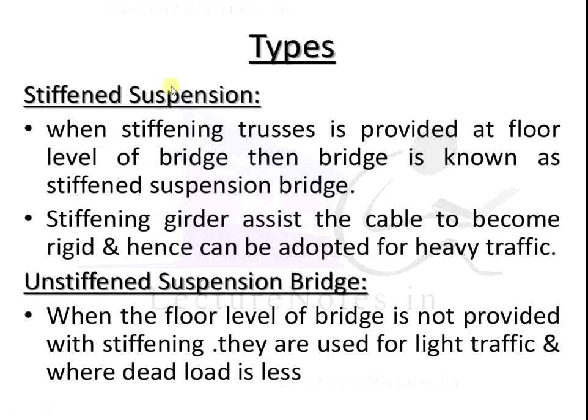Then there are two main types of suspension bridges. The first is the stiffened suspension bridge, and the second one is the unstiffened suspension bridge. We will see them one by one. The first is the stiffened suspension. When a stiffening girder is provided at the floor level of the bridge, the bridge is known as a stiffened suspension bridge.